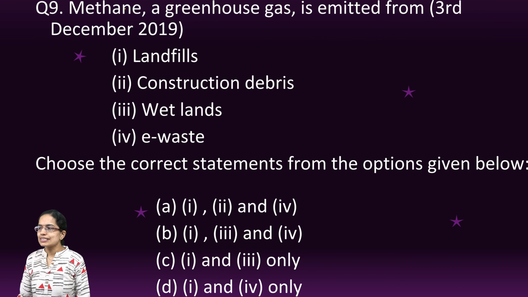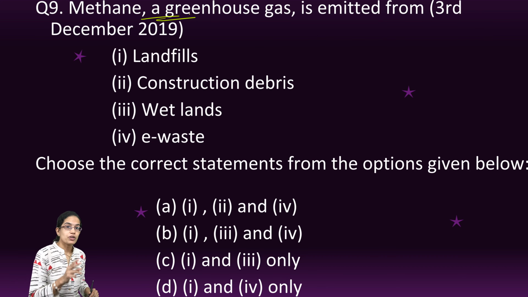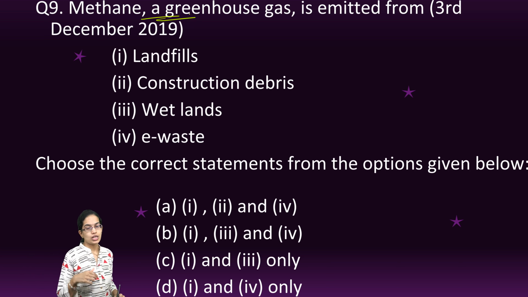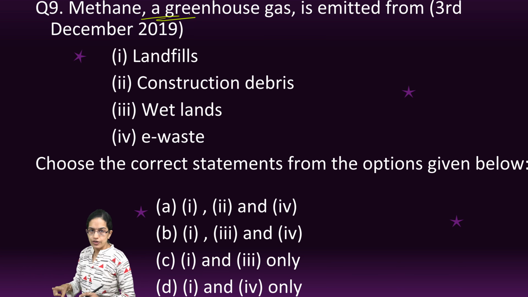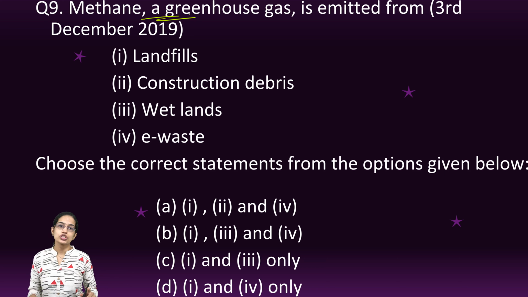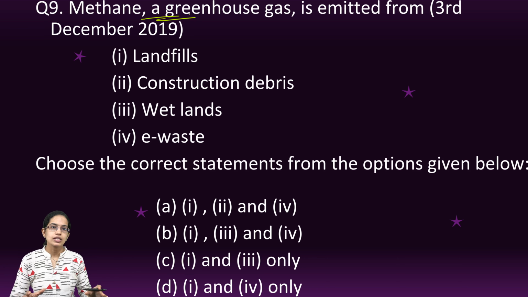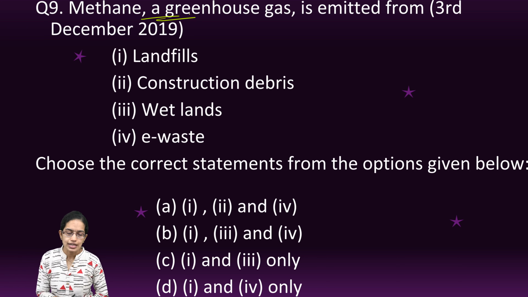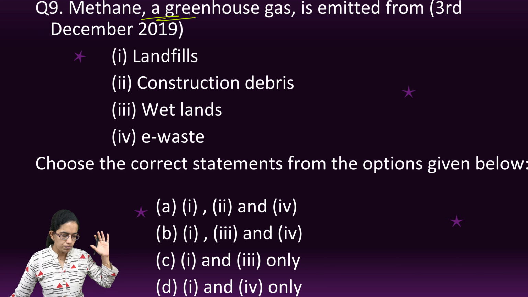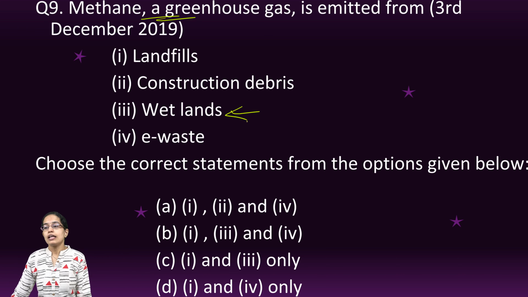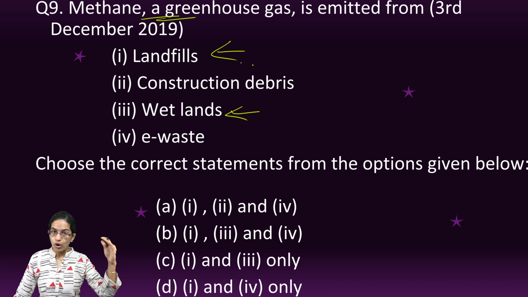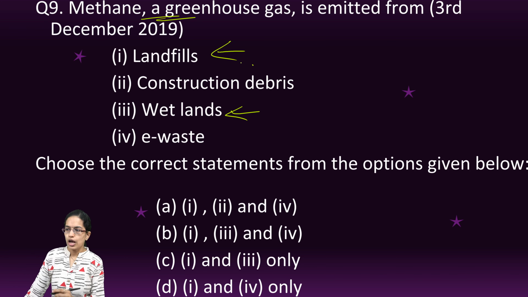The next is methane emission. Some of the major sources of methane emission are landfills and wetlands. According to the Ramsar Convention, 20% of the atmospheric methane is seen in wetlands. So wetlands are considered some of the major reserves for methane, and methane being a greenhouse gas needs to be monitored very carefully. So you have landfills and wetlands as the right option here.